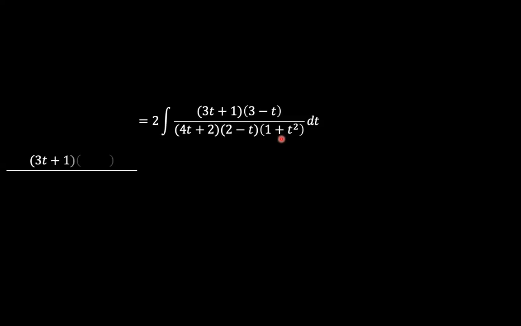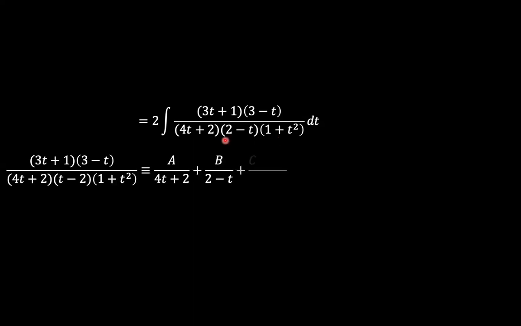Okay, and so we can use partial fractions where we'll say for the first fraction is A over 4t plus 2. Second fraction is B over 2 minus t, and the last fraction is Ct plus D over 1 plus t squared. Why? Because we have a quadratic term in the denominator.